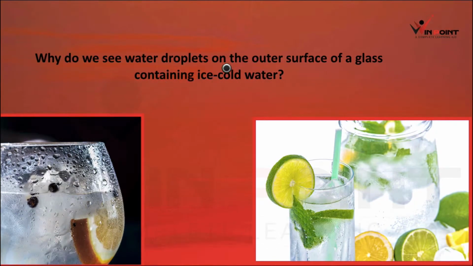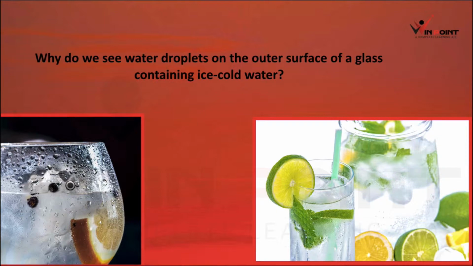Why do we see water droplets on the outer surface of a glass containing ice cold water? If you are taking some ice cubes in a glass, you can see water droplets on the surface of the glass. What is the reason behind it? You can see here there are water droplets, right? The reason is, when we are adding ice cubes, the glass is very cold, right? When it is very cold, it will help to condense.